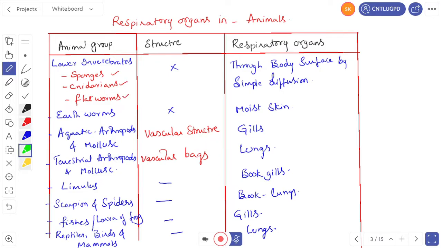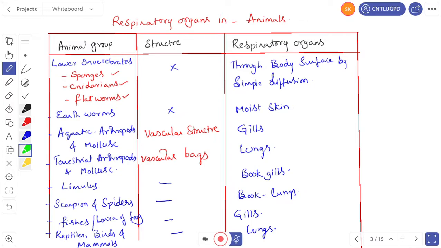Remember here, for sponges you have to remember the examples also, like Sycon, Leucosolenia, Spongilla, Chalina. All these names you have to remember. Cnidarians: you have to remember names like Hydra, Obelia, Adamsia. Flatworms: you have to remember tapeworm, liver fluke, blood fluke, Dugesia, Planaria.